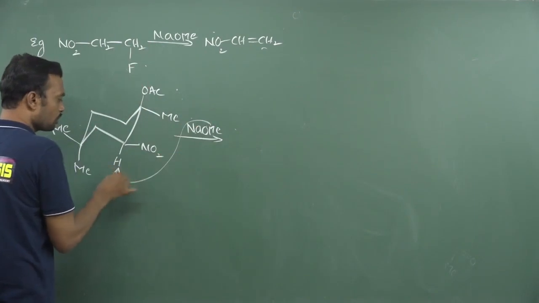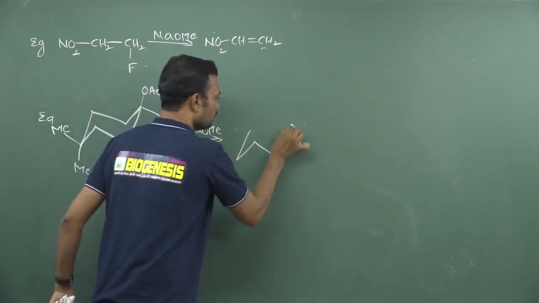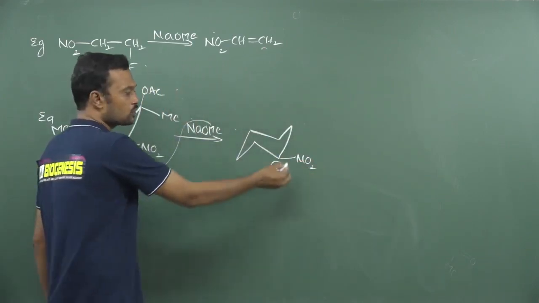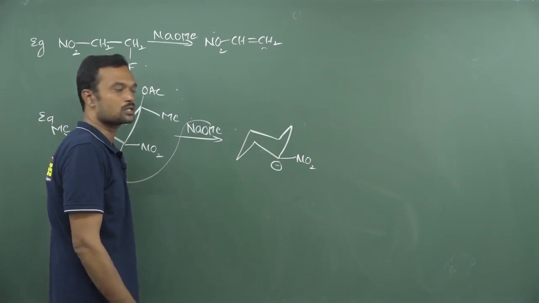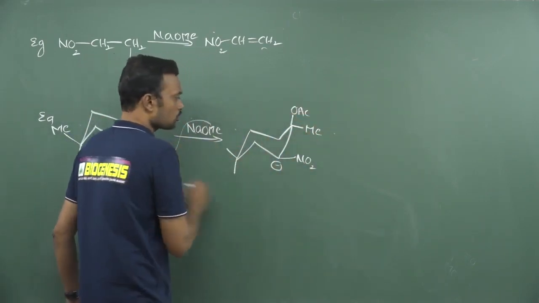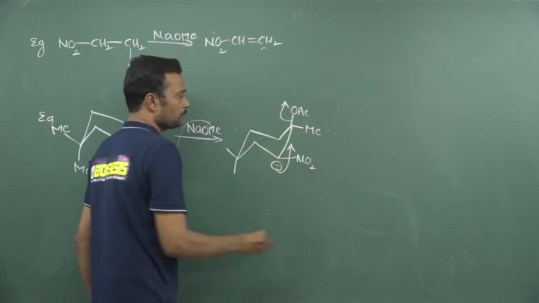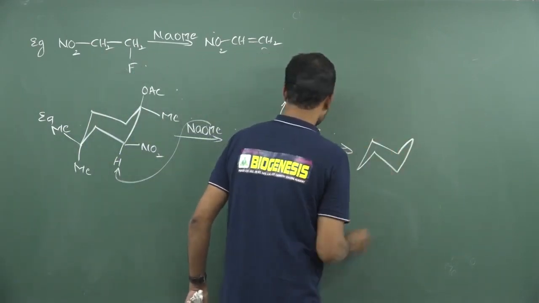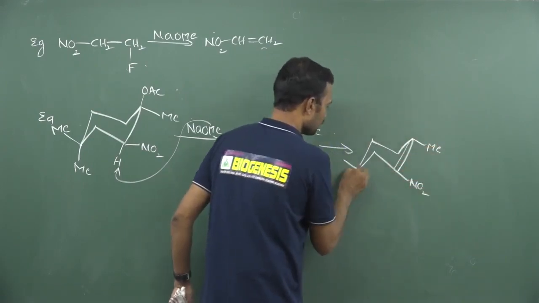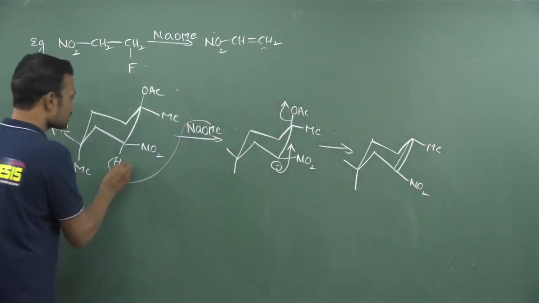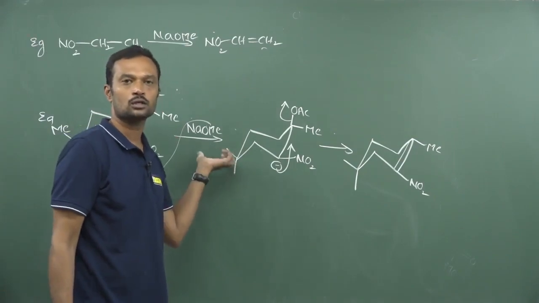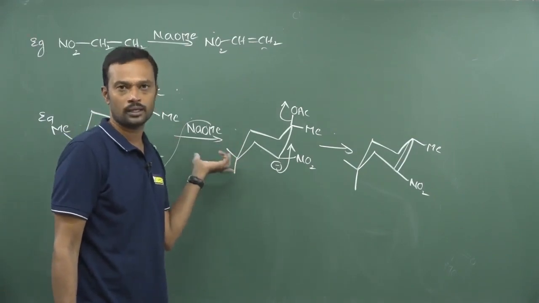This will take a proton from here, and see here you will get a carbanion. The resultant carbanion is stabilized by the nitro group. Nitro is an excellent carbanion stabilizing agent. Now we know acetate ion is a leaving group. Now here two more methyl groups are present. This negative charge migrates here, and it will be removed here. And always remember, both the proton as well as the leaving group should be anti-periplanar to each other. Okay. So this hydrogen as well as the leaving group should be anti-periplanar. If they are anti-periplanar, this kind of reaction is most expected for E1cB reactions.